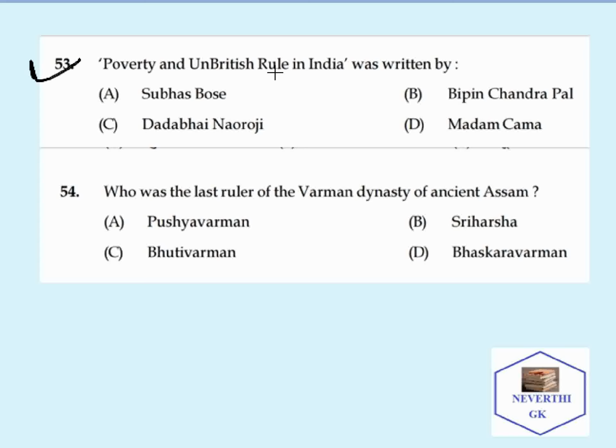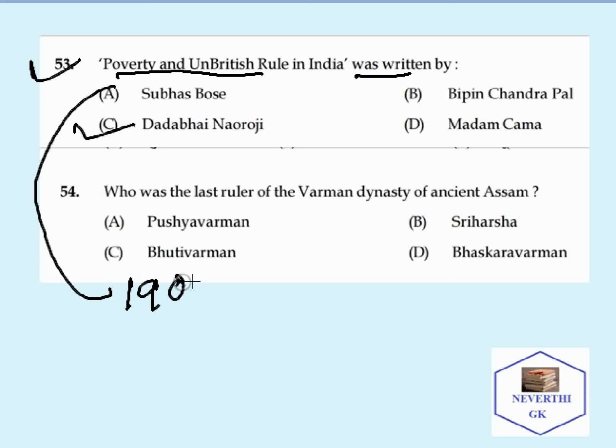Poverty and Un-British Rule in India was written by whom? Written by none other than Dadabhai Naoroji. This book was authored in 1901. And when we talk about Dadabhai Naoroji, there are several questions asked in examinations, like who is known as the Grand Old Man of India?